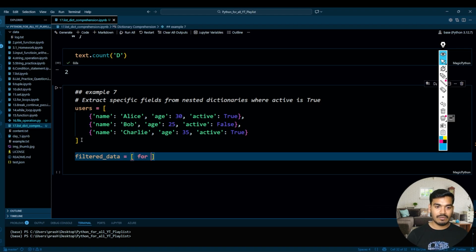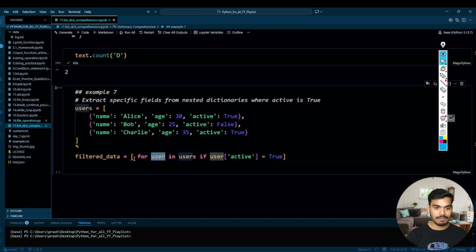So over here, for user in users. This user will get each and every dictionary, and from each dictionary I want to check if user of active equals true, then get the user.